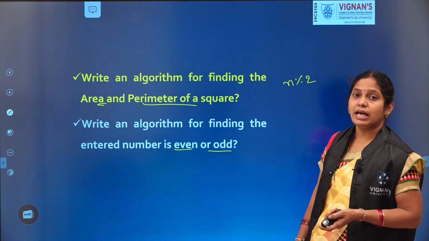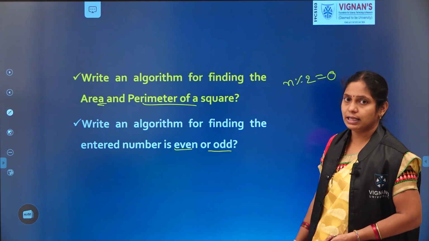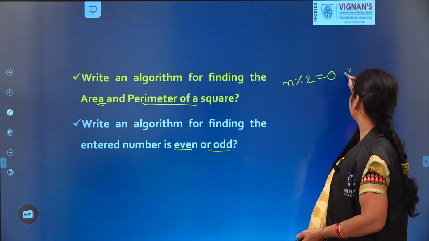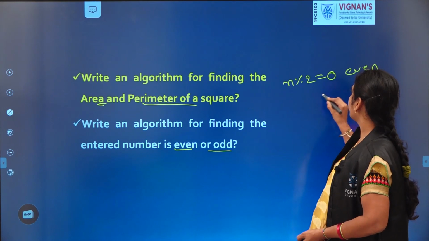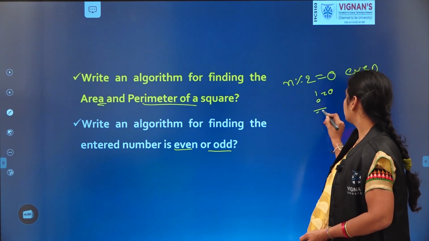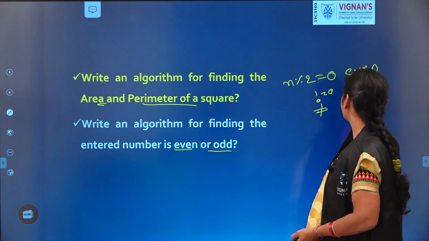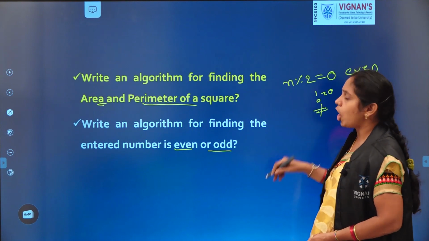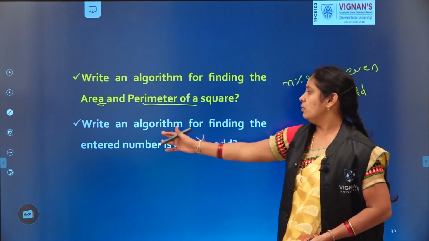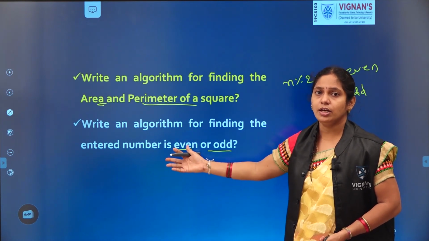If the remainder is equal to 0, we can tell that number is even. If this is not equal to 0, that number we can tell is an odd number. What is the algorithm for finding whether the given number is even or odd?